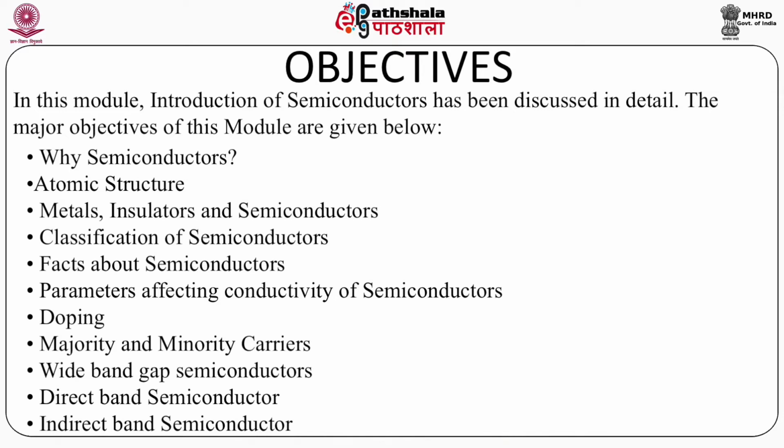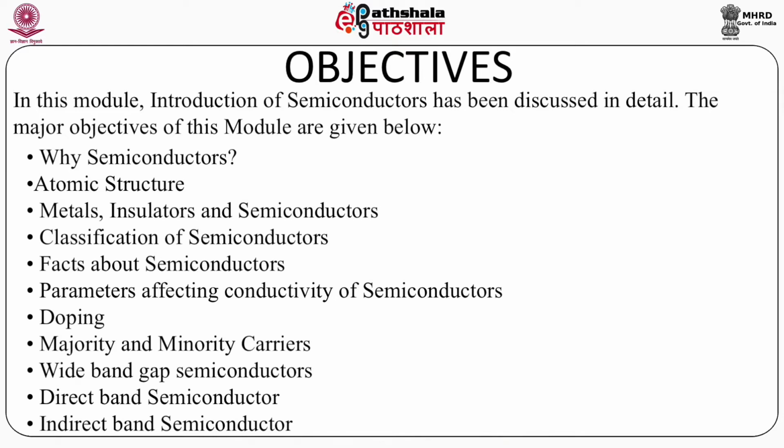In this particular module, we'll try to understand what semiconductors are, and these will be discussed in detail. The major objectives are what a semiconductor is, and why semiconductors are used for the fabrication of electronic devices. To understand that, it becomes necessary to understand the atomic structure, because any material can only be understood by the basic concepts, and those basic concepts come from the atomic structure.